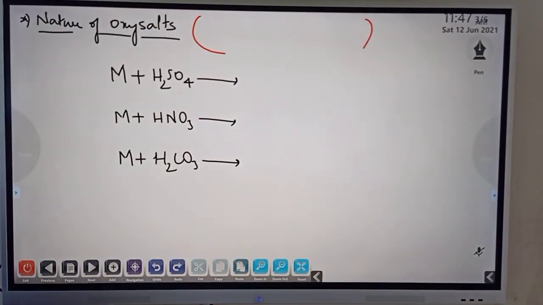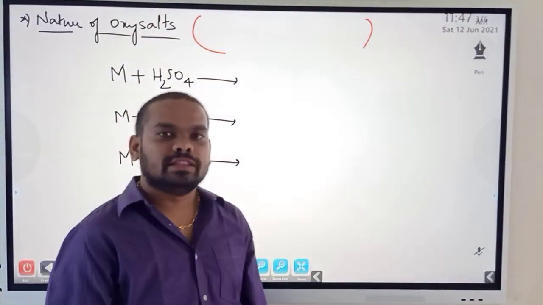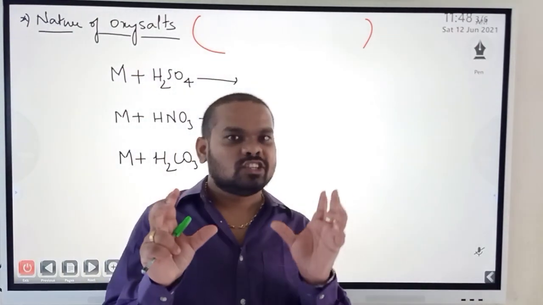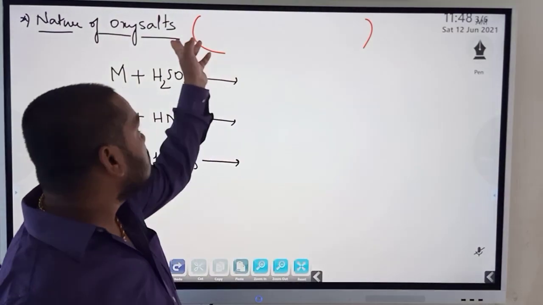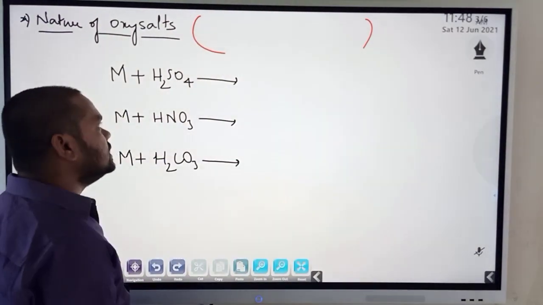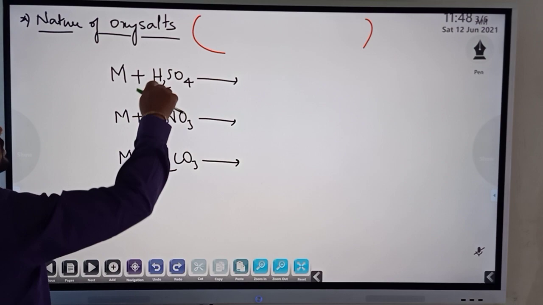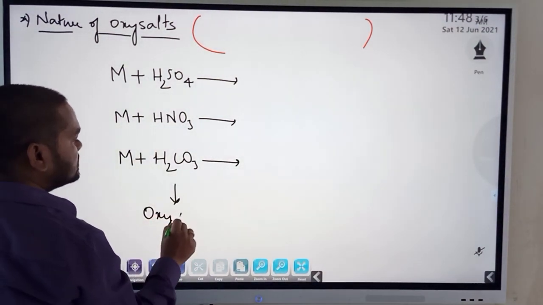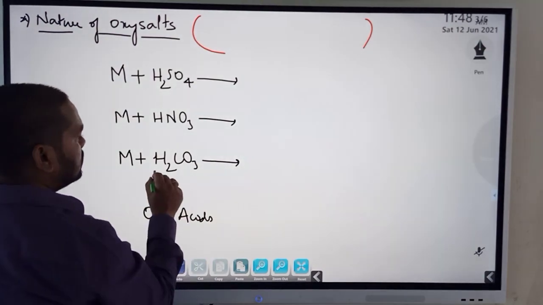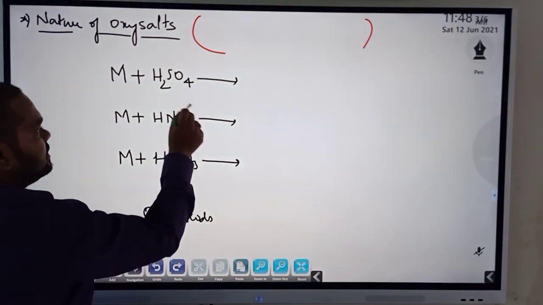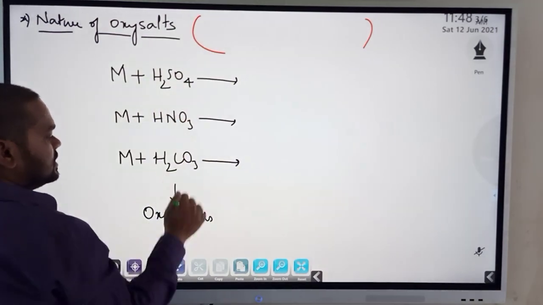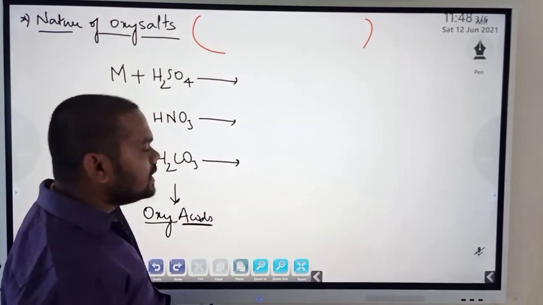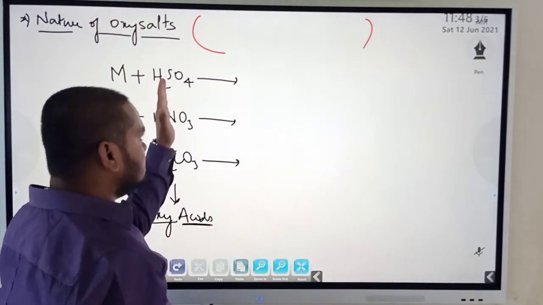That is oxysalts. The name itself is giving you the picture. For oxysalts, the possibility is we have metals reacting with oxy acids. They are H2CO3, carbonic acid, nitric acid, sulfuric acid. All these are acids and they contain oxygen, so they are called oxy acids. So a metal on reacting with oxy acids will form